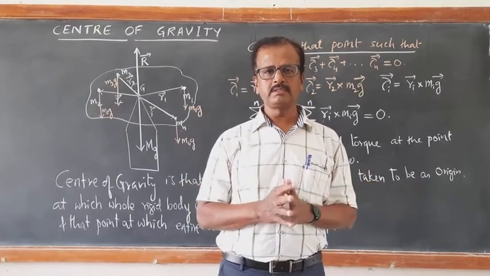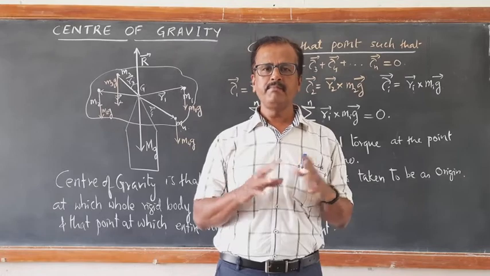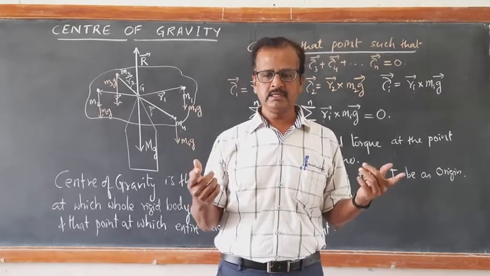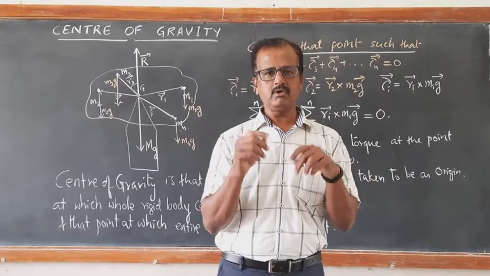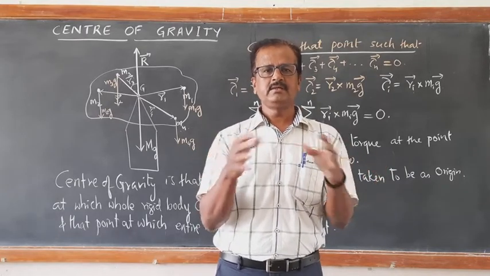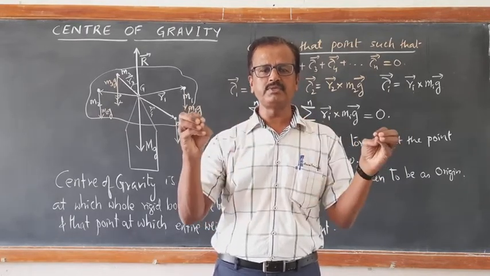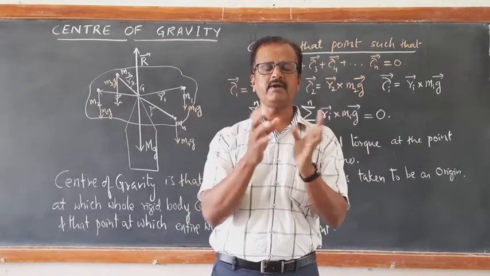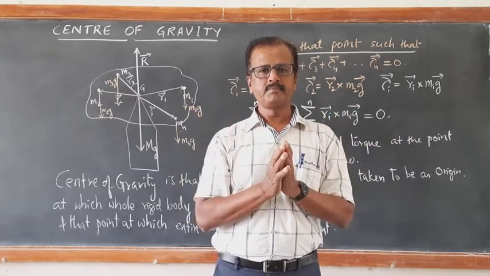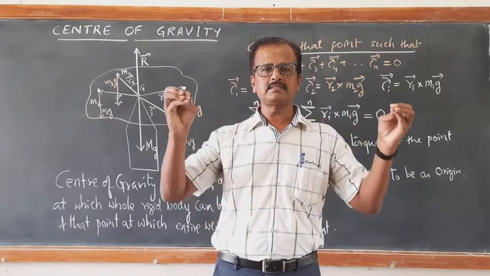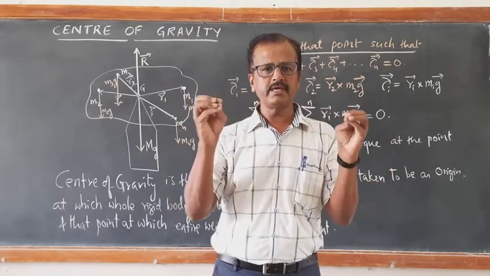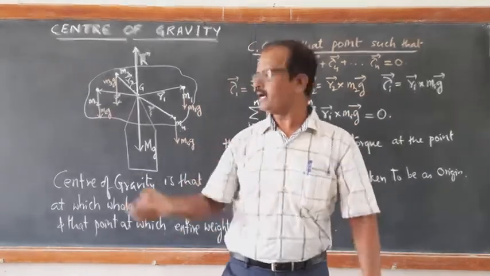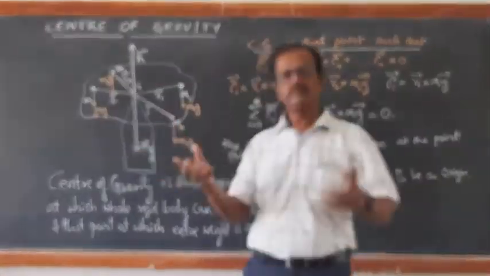No. Center of gravity and center of mass may not coincide all the time. Since we are dealing with small objects, when the mass is uniformly distributed, center of mass and center of gravity will be the same, wherein the acceleration due to gravity acting at all the parts will be the same.